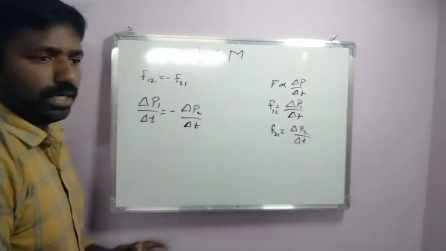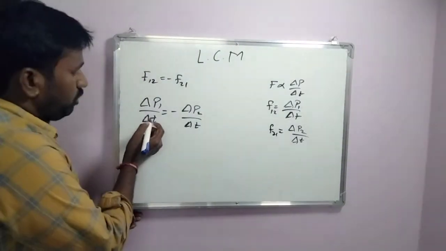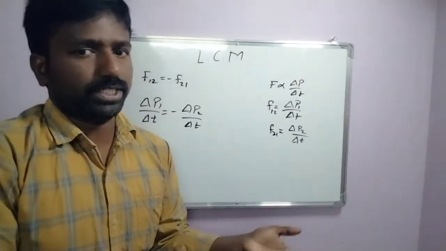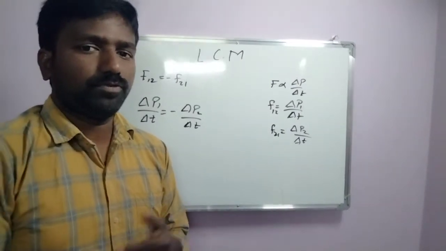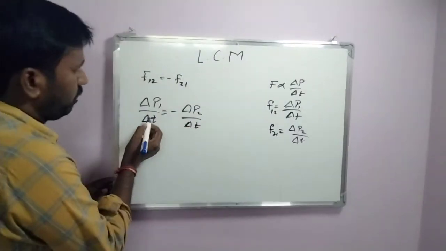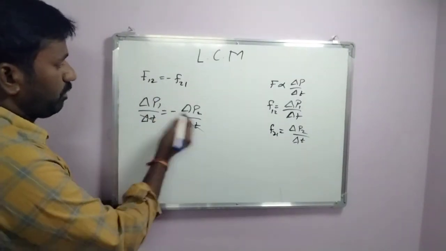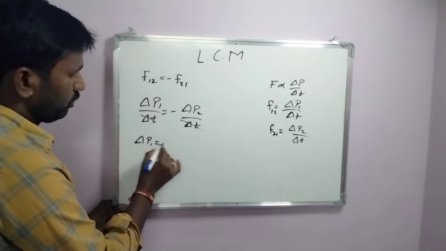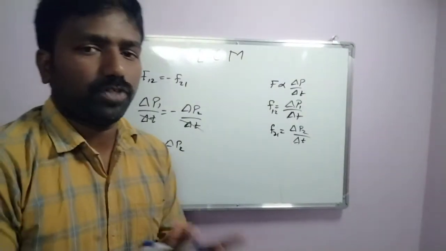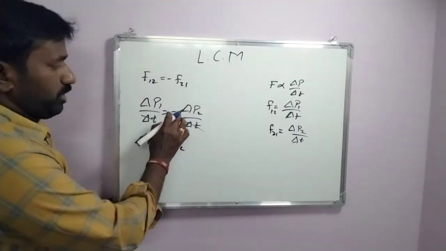Here delta T is the interaction time between the two bodies. The force acting on the first body by the second body acts at the same time as the force on the second body by the first body. So the time interval is the same, and next, delta P1 is equal to minus delta P2: the change in momentum of the first body and the change in momentum of the second body, with a negative sign.